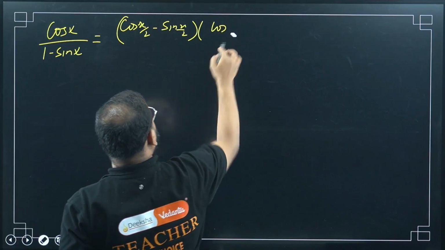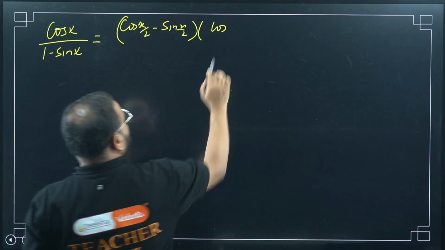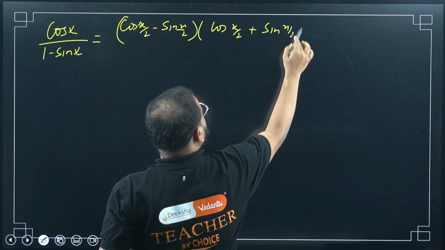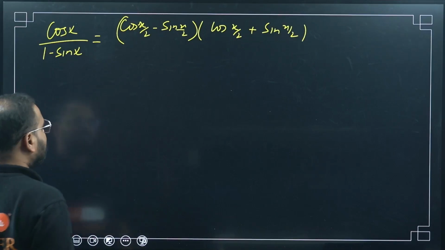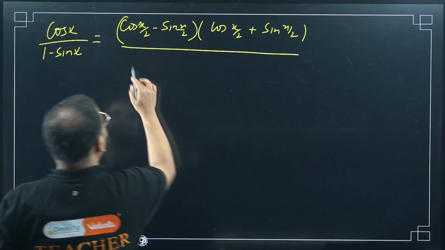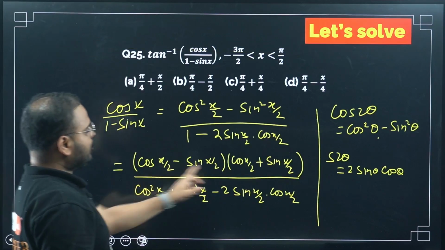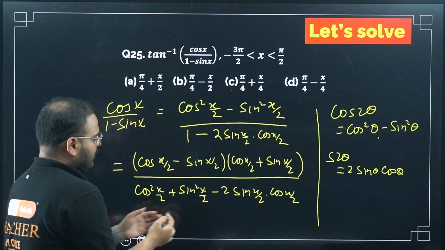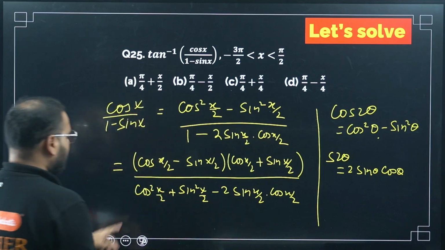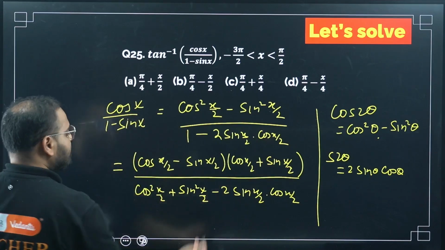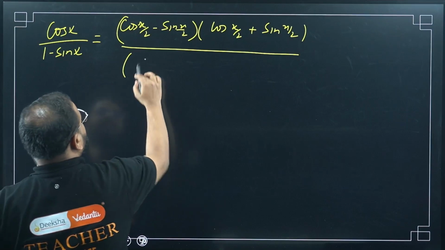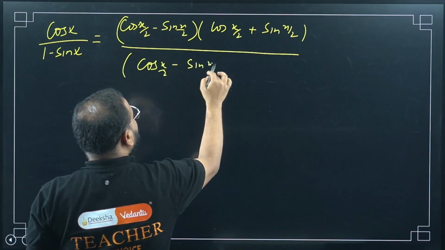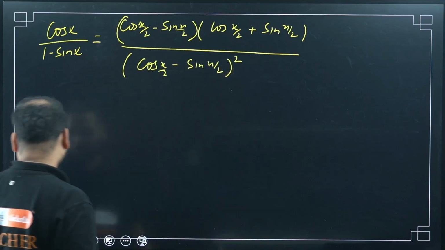not entire cos, only for angle. So cos of x by 2 plus sin of x by 2. Yes or no? Yes. And divide by what? Please check here. Same thing I've written in the numerator: a square b square minus 2ab. It becomes a minus b the whole square. There's a minus sign. So I can write it as cos x by 2 minus sin x by 2 the whole square. Yes or no?